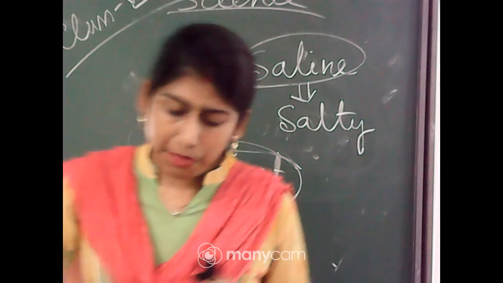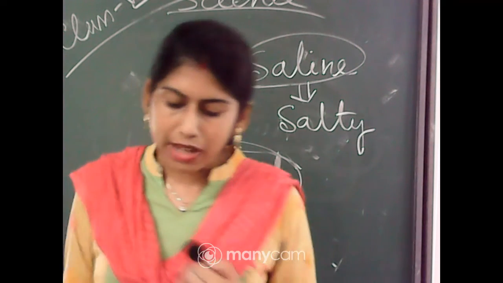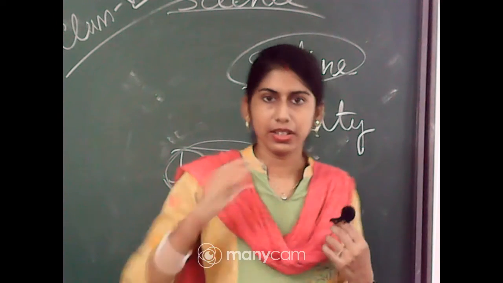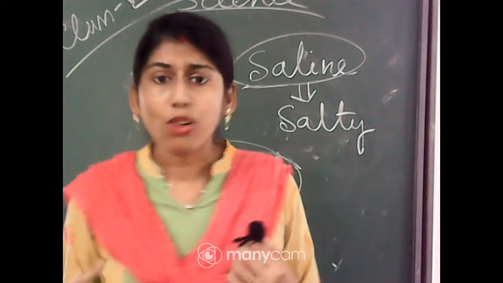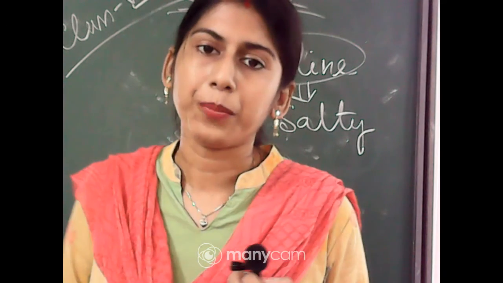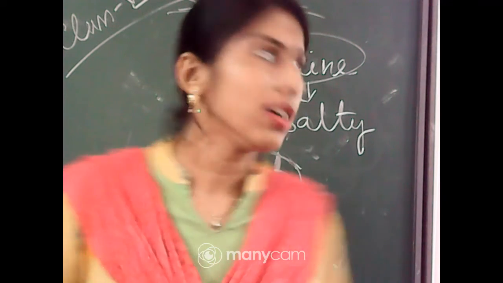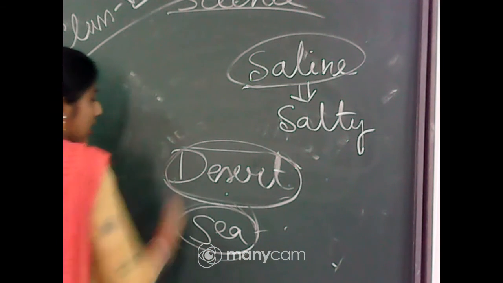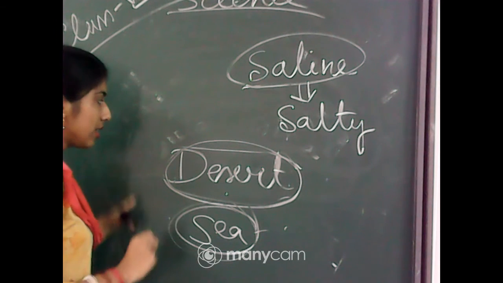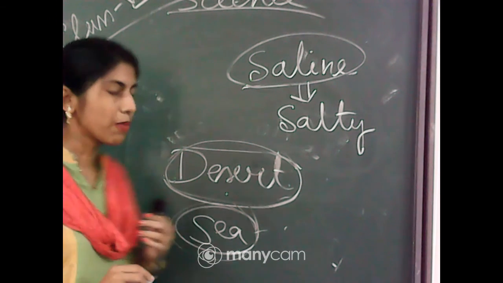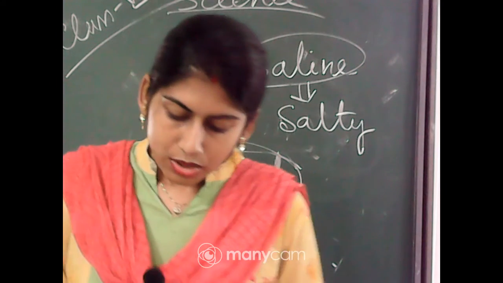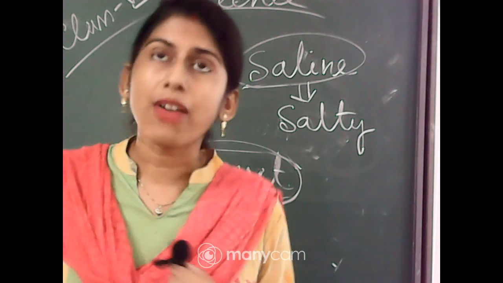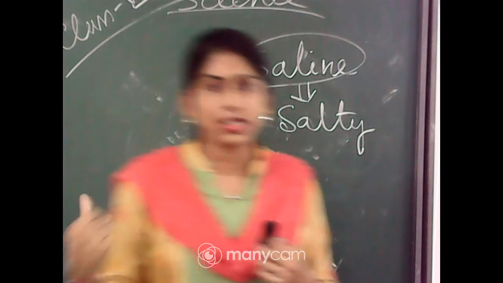The animals and plants of the desert live in the desert soil, and they can get oxygen from the surroundings easily. So these are the main criteria in the desert area. They have some alternative features. If we compare the desert and sea, some alternative features can be found. The sea and the desert are very different surroundings, so we will find different kinds of plants and animals in these two regions.